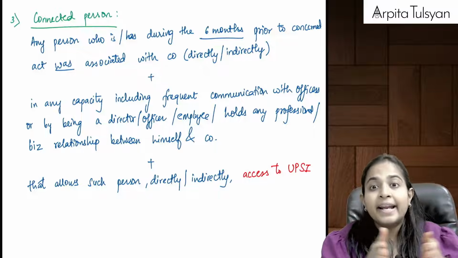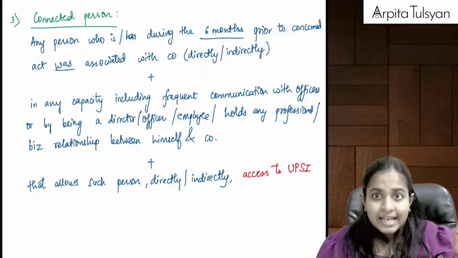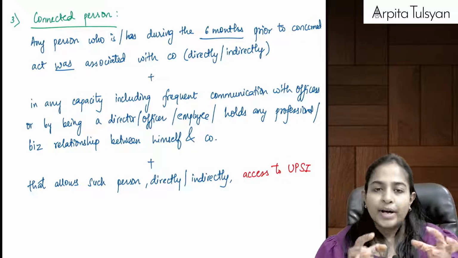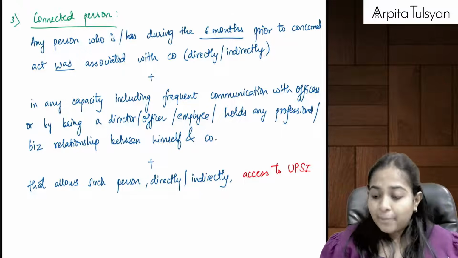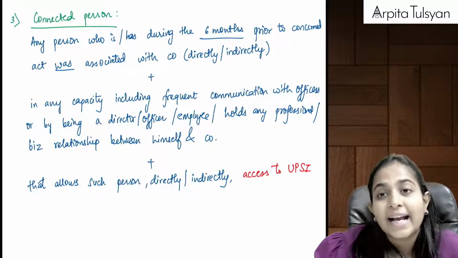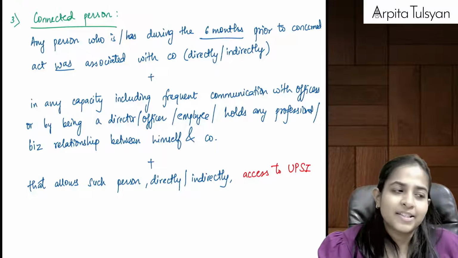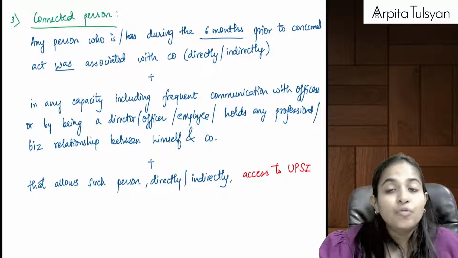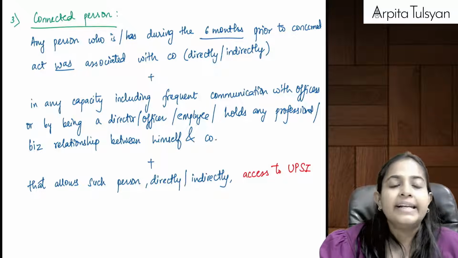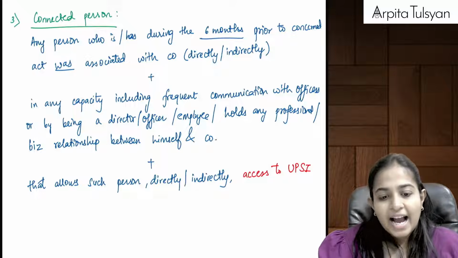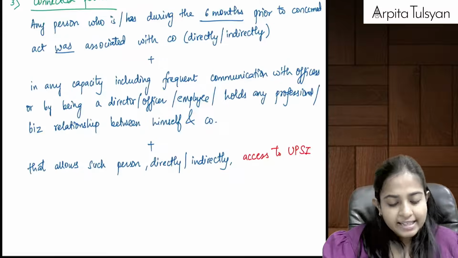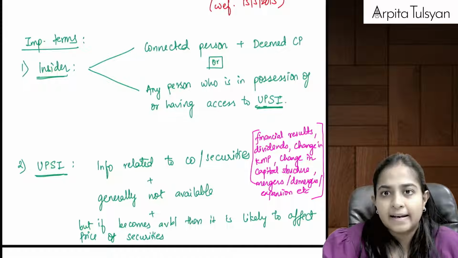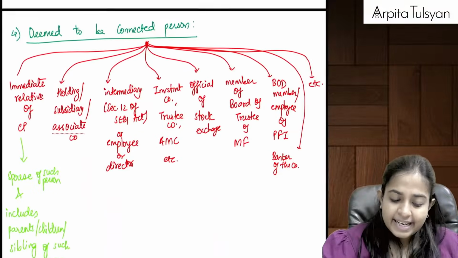Okay, this should be there during how much time? This should be there during the last 6 months. Today some act has happened and during the last 6 months you were connected with the company. And because of that you have got access to the UPSI, that is unpublished price sensitive information. Then you will be called as what? Then you will be called as a connected person. Are you understanding this? Yes. So either if you are a connected person or if you are not a connected person but still you have UPSI, then in that case you will be considered as an insider.